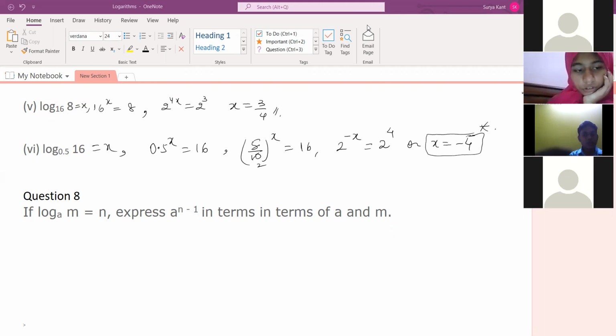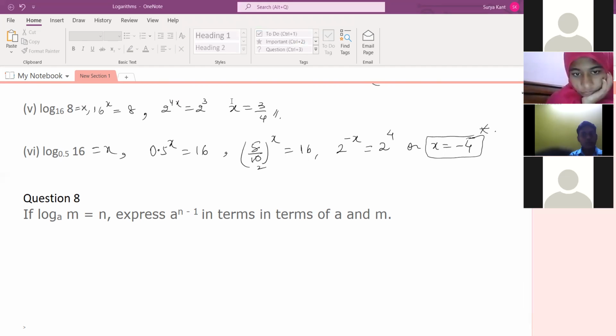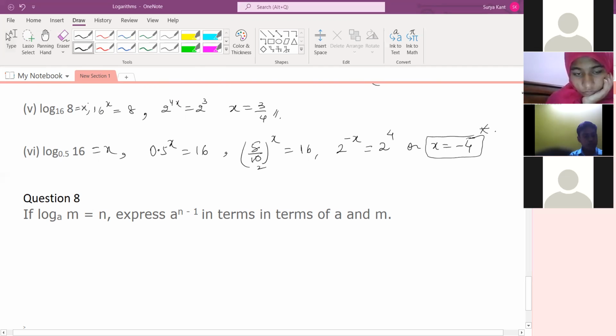So you're on mute. Let me check the answer for this. Log a, you should write what they're asking in the question. It's given that log m is n. Express a to the power n minus 1 in terms of a and m. So here you are having a textbook, Hania, no? You can check the answer whether it's correct or not. A to the power n is equal to m. So here what we have to do? We have to write a to the power n minus 1, correct?